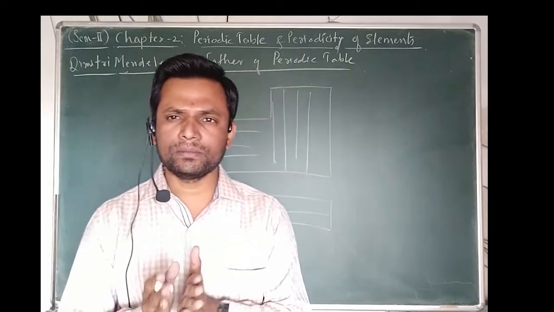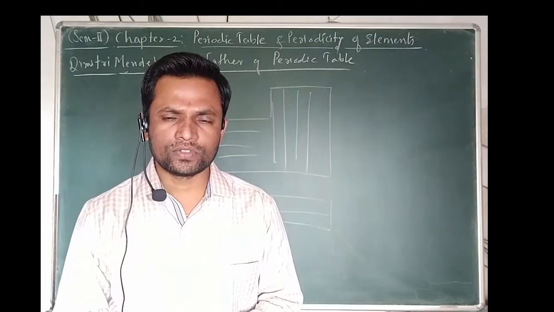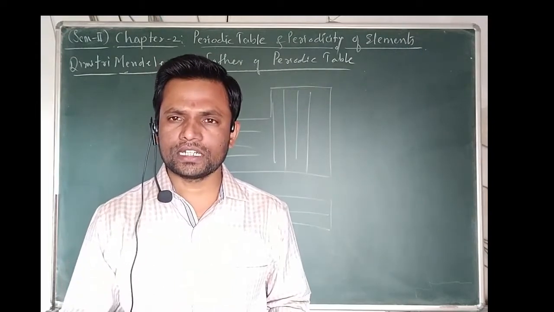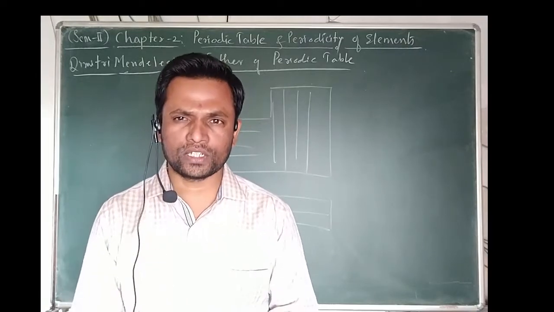In every element a certain number of electrons are there. So, we can put the electrons in a certain order, that is the filling of electrons. We have rules for the filling of electrons.